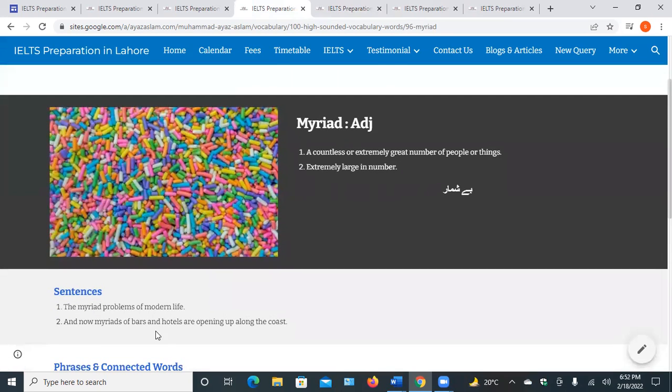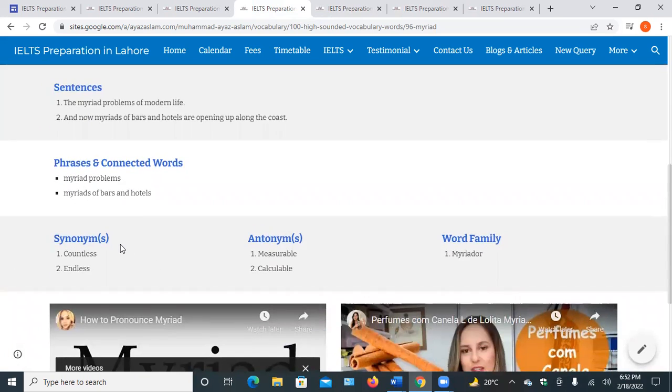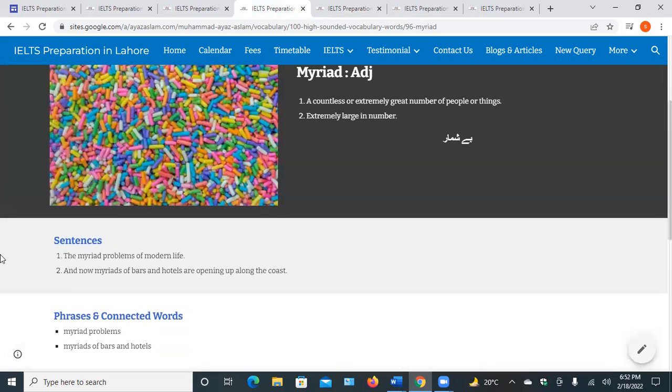And now myriads of bars and hotels are opening up along the coast. Synonyms are countless, endless, immeasurable, uncountable. Antonyms are measurable, calculable, and the family word is myriad.